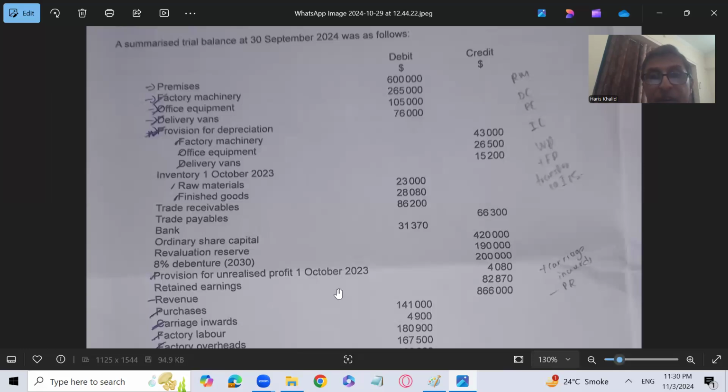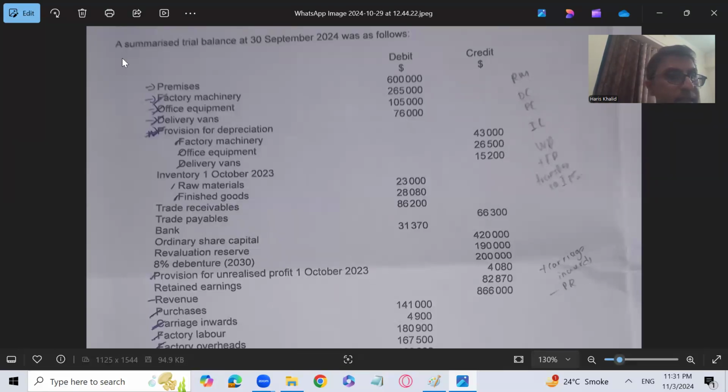It means that is the profit included in finished goods opening, because the finished goods opening is given on transfer price. So the factory profit which is included in finished goods opening is 4080, because that 28,080 is on transfer price.